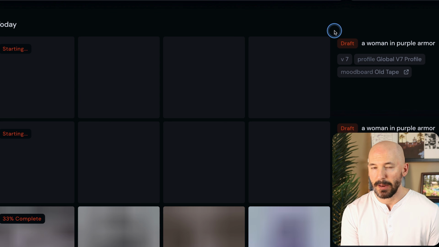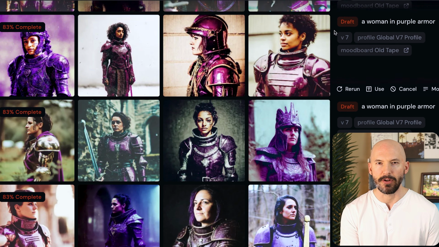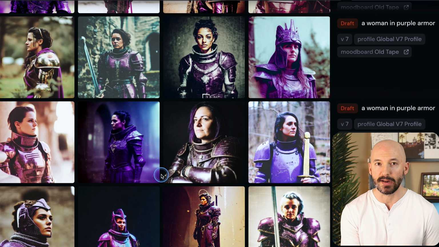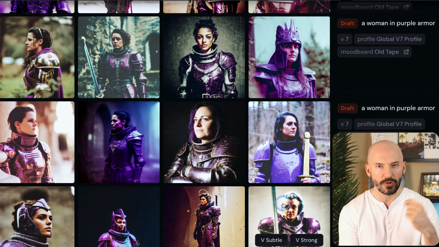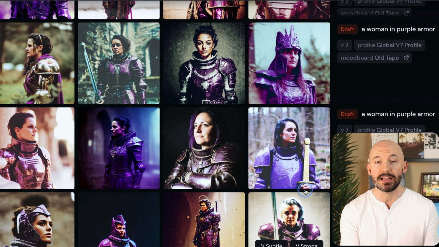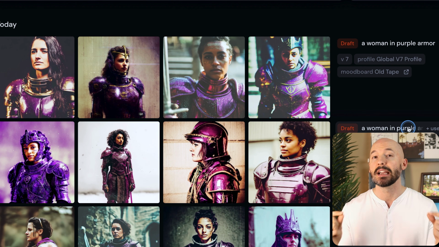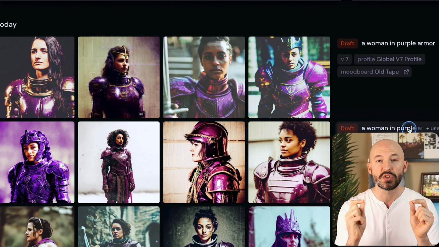I left my personalization codes on, that's fine, but look how different the pictures are. Like just across these 12 right here. None of them are really similar to each other, and that's without using any other parameters. Version 7 just provides a lot of variety, and you can see that clearly when you use the repeat parameter on a single prompt.